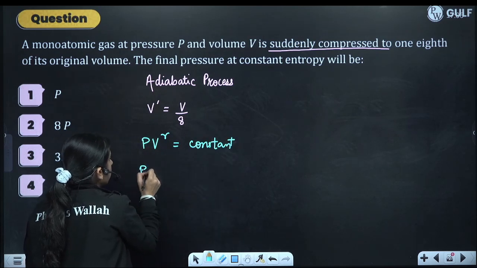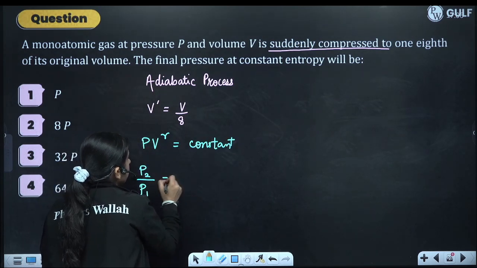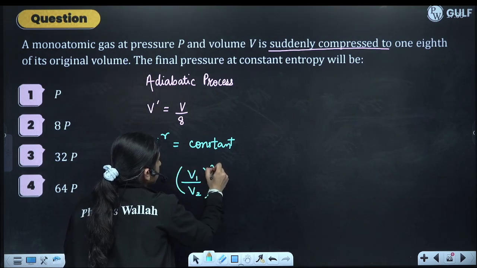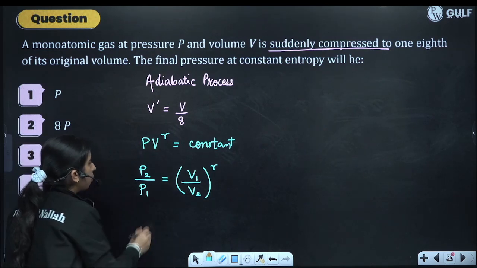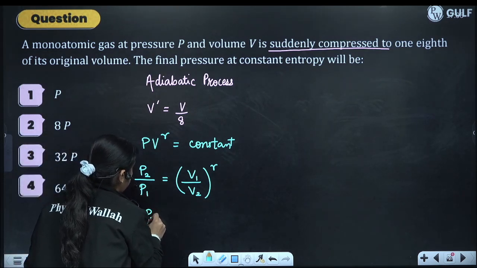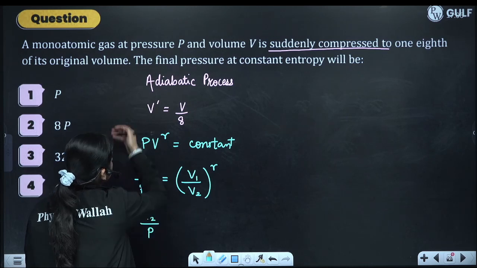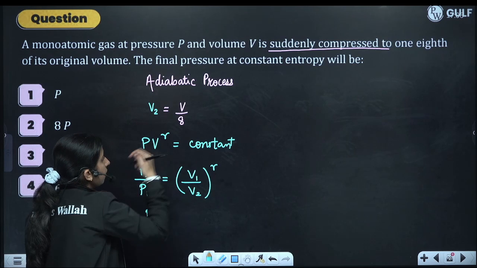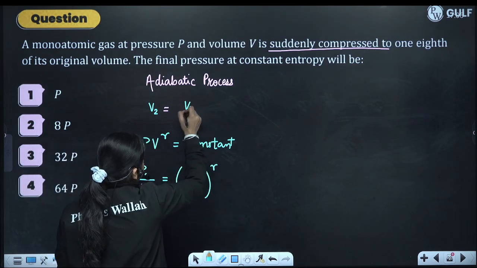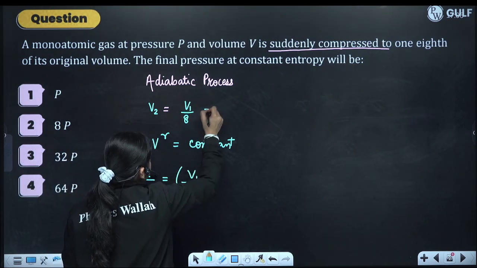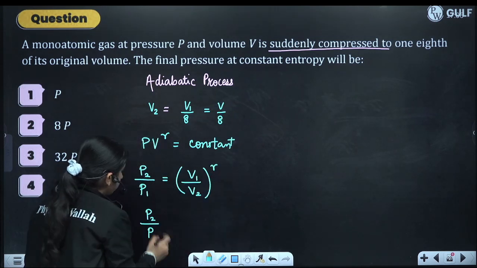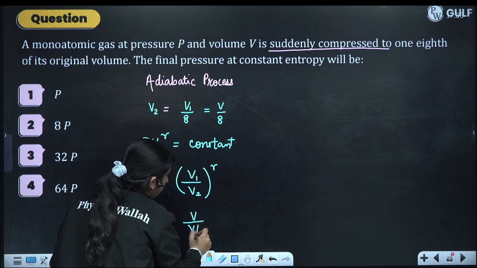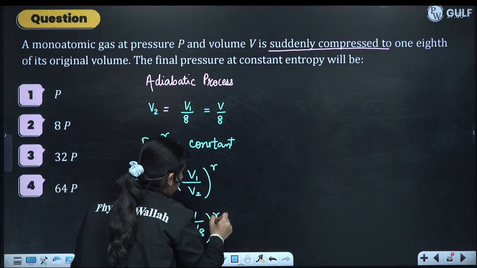So from here, P2 by P1 is equal to V1 by V2 raised to the power gamma. Let us take it as V2. V2 is V1 by 8 and V1 is V. So P2 by P, V1 is V, V2 is V by 8, raised to the power gamma.